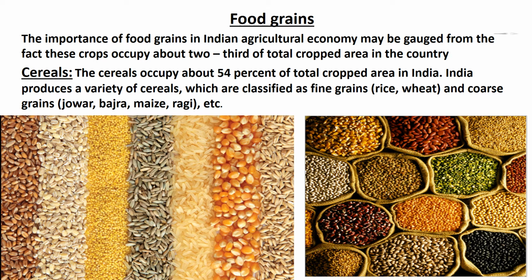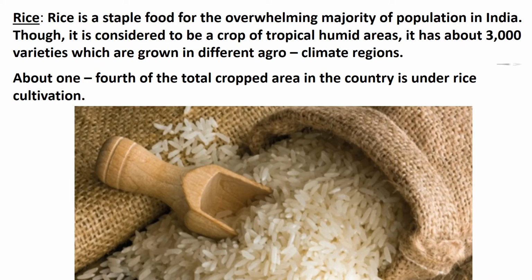Children, food grains are dominant crops in all parts of the country, whether they have subsistence or commercial agriculture economy. Rice. Rice is a staple food for the overwhelming majority of population in India, though it is considered to be a crop of tropical humid areas. It has about 3,000 varieties which are grown in different agroclimate regions. Children, about one-fourth of the total cropped area in the country is under rice cultivation.